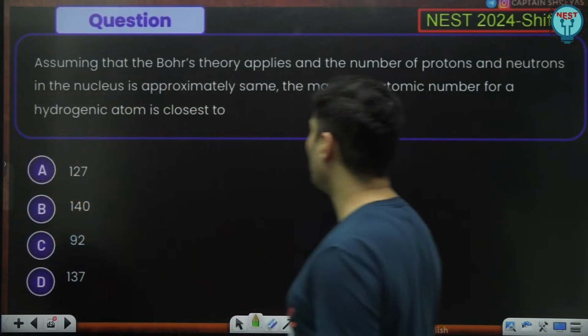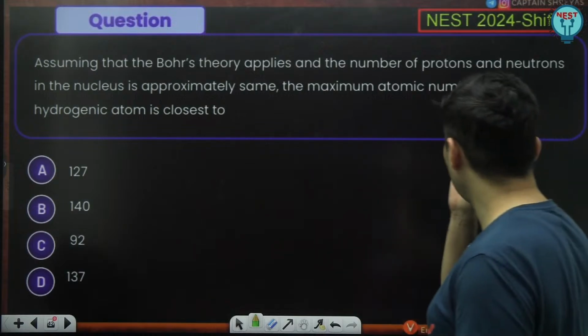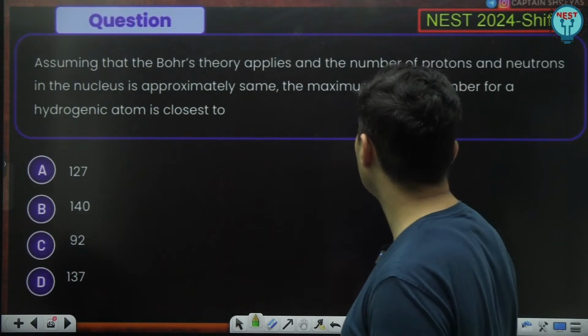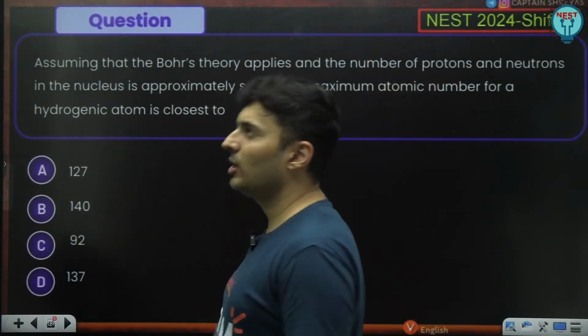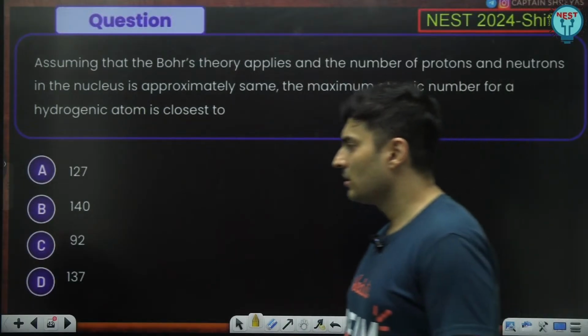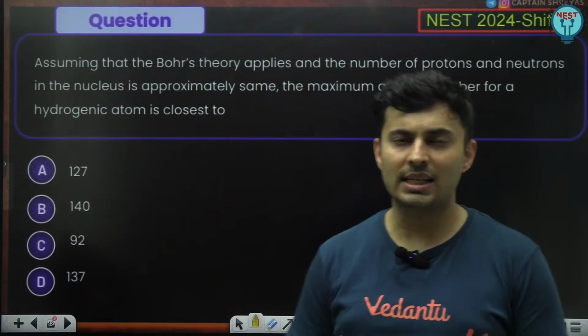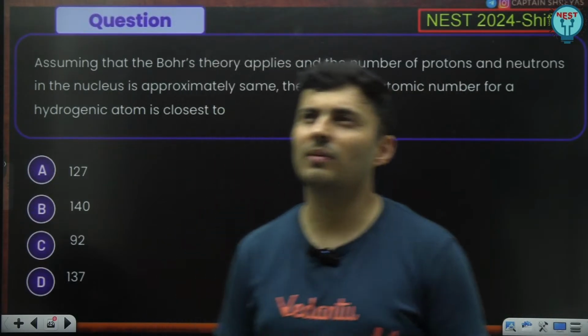Moving on. Assume that the Bohr's theory applies and the number of protons and neutrons in the nucleus is approximately the same. The maximum atomic number for a hydrogen atom is close to... the number of protons and neutrons in the nucleus being the same. Okay, the maximum atomic number. So why would there be a limit on the atomic number unless something is exceeding some value and going into an unrealistic value?